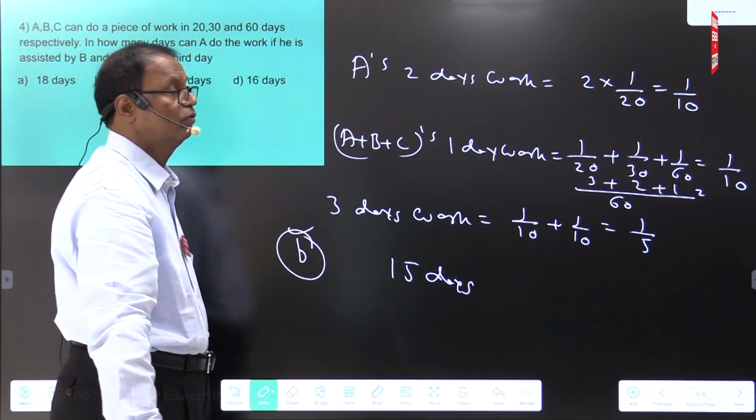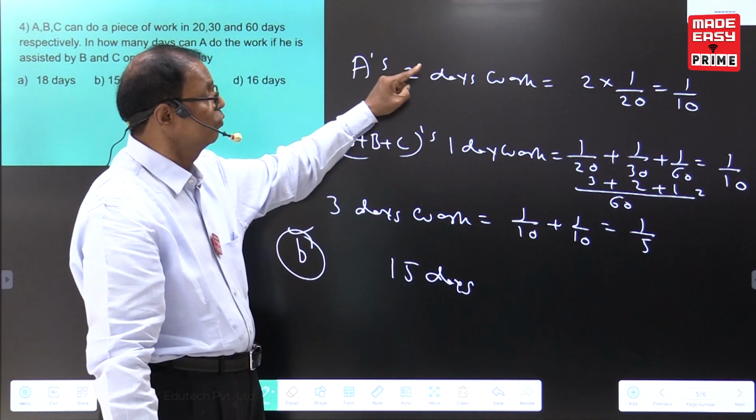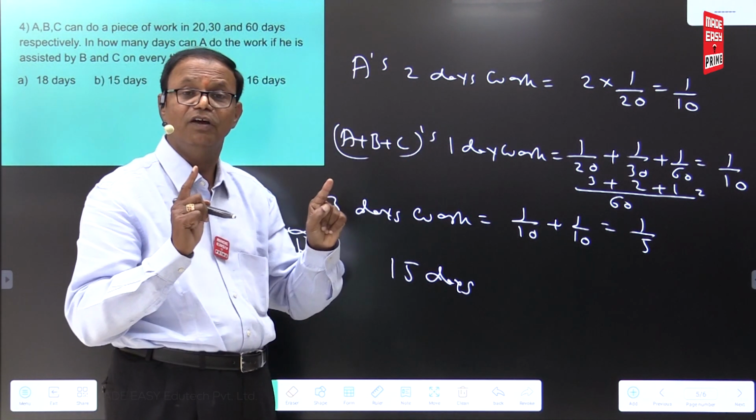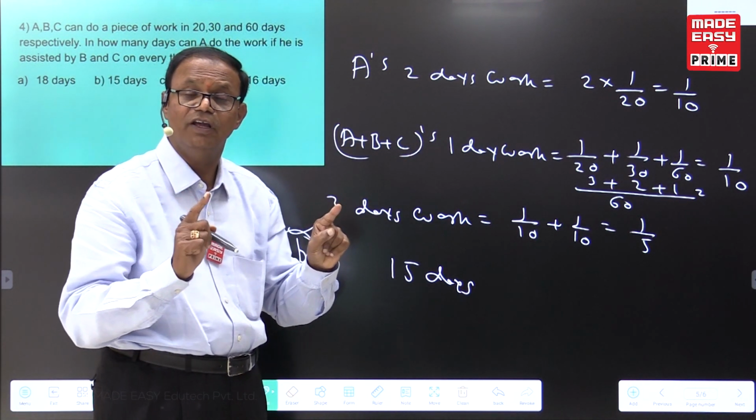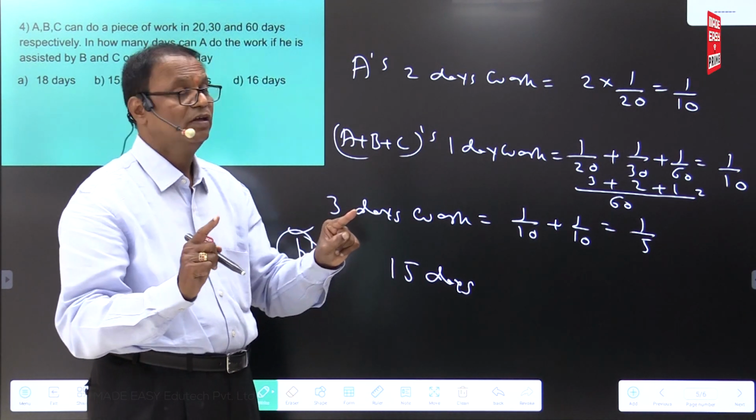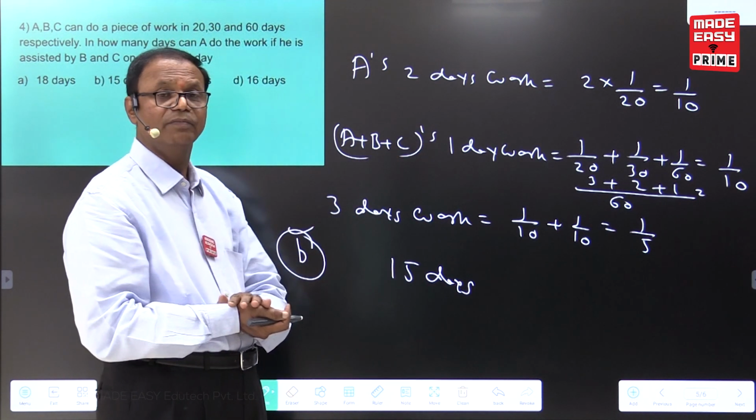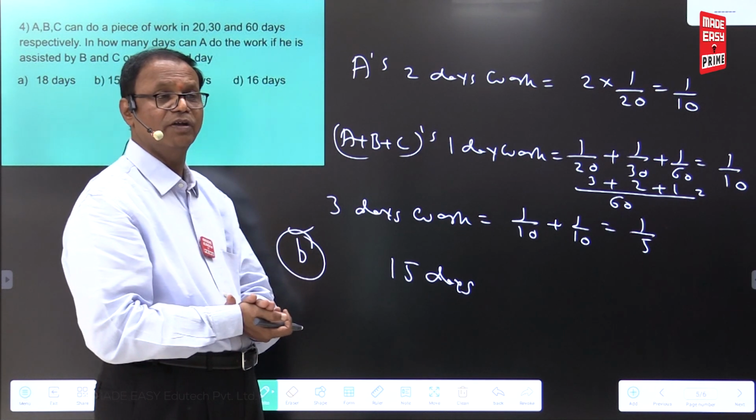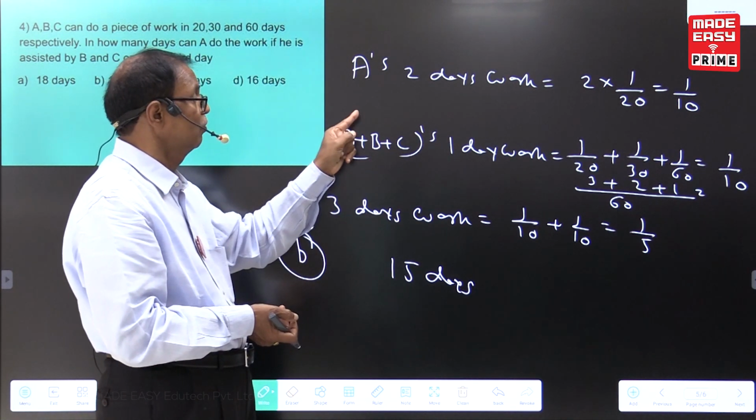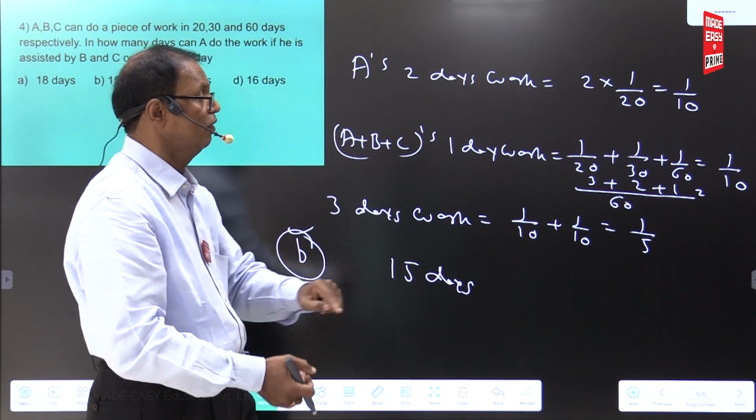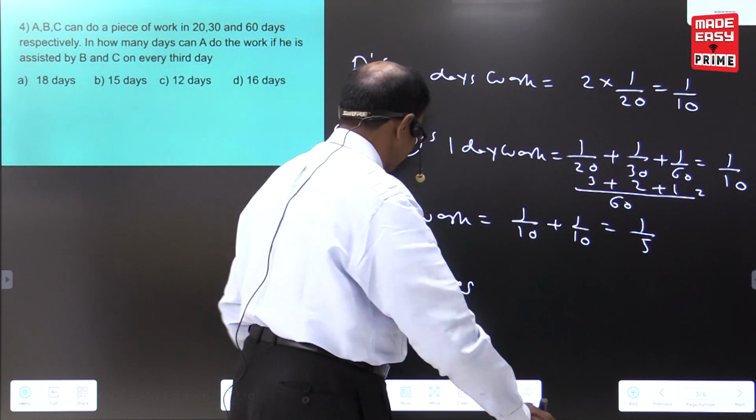That's all. See once again. A's 2 days work. What is the reason for writing A's 2 days? On every third day, A, B, C work together. A's 1 day work 1 by 20. A's 2 days work 2 by 20. Now coming to the third day. On the third day, all three of them together. I have taken it like this, 6 by 60.